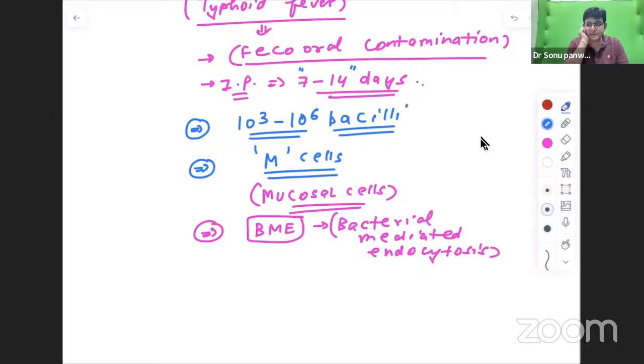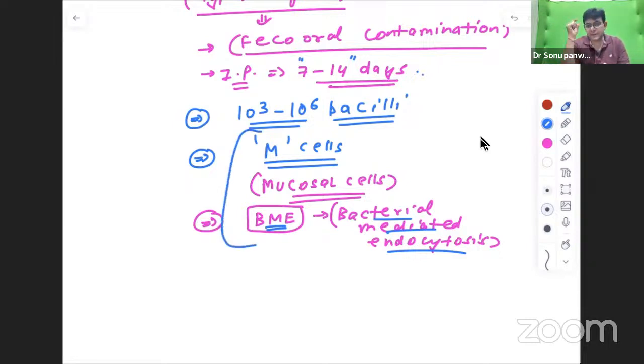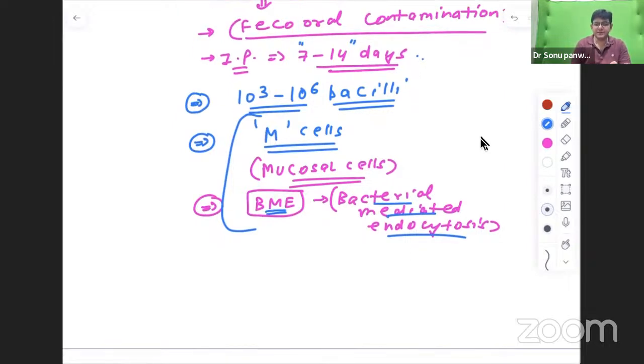These two names: M cells, that is mucosal cells, are involved, and bacterial mediated endocytosis is performed by this bacteria to avoid killing. If you specifically mention these two names in your answer, you will get 1 mark extra for sure in your exam. M cells and bacterial mediated endocytosis.